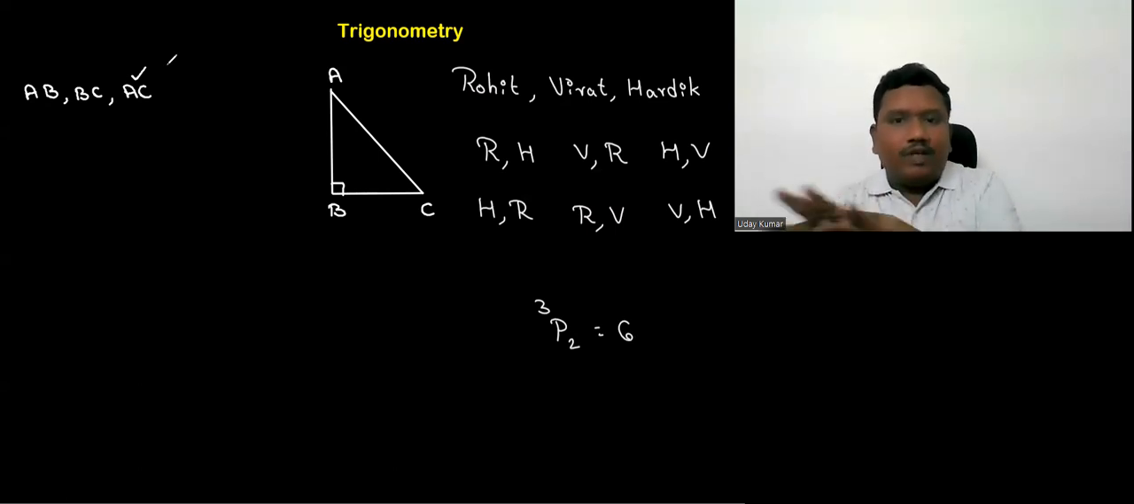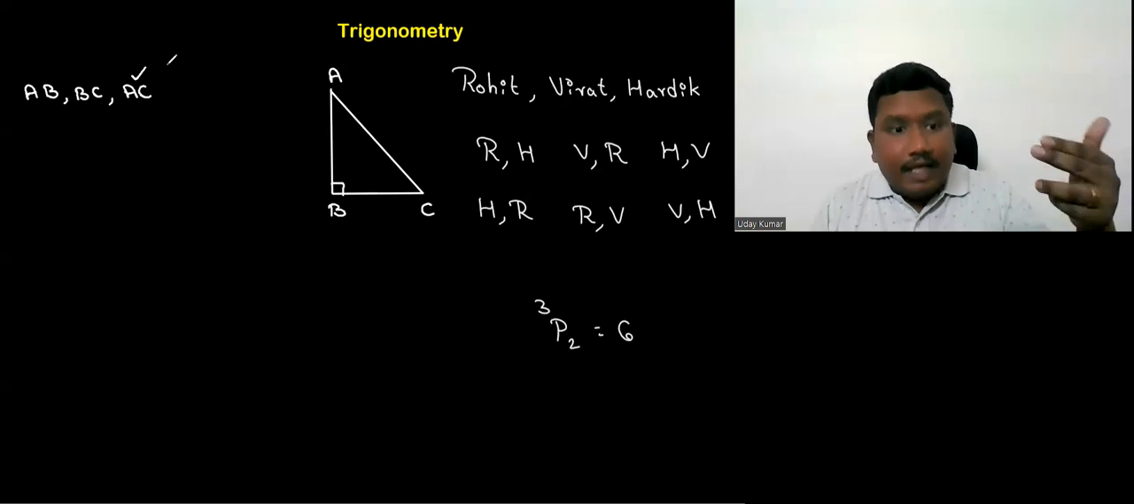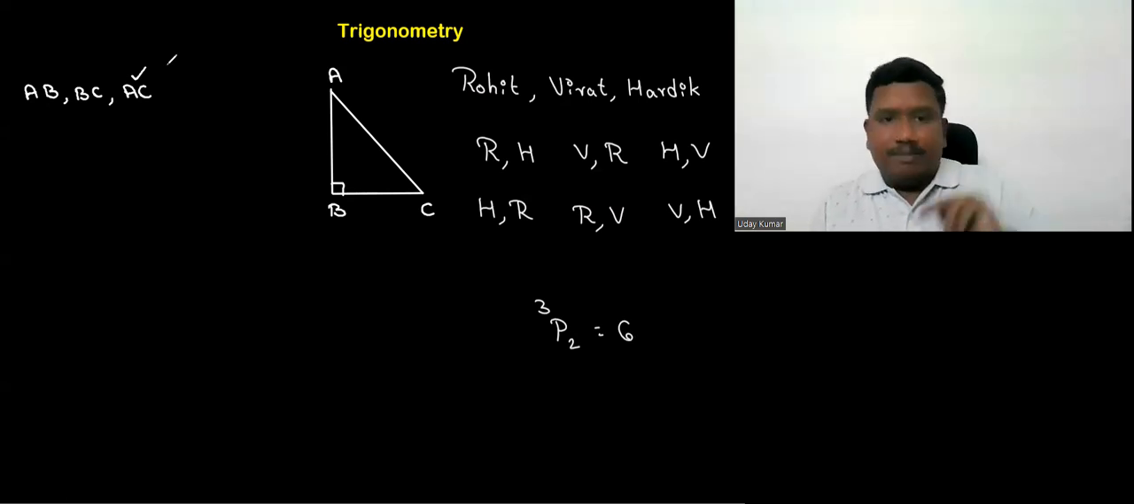This Rohit Sharma, Virat Kohli, Hardik Pandya. Three persons, we picked two. And there is a particular arrangement. Here also the same. Three sides are there, we have to pick two sides. And there is a particular arrangement. We are comparing AB with BC is different, BC with AB is different.